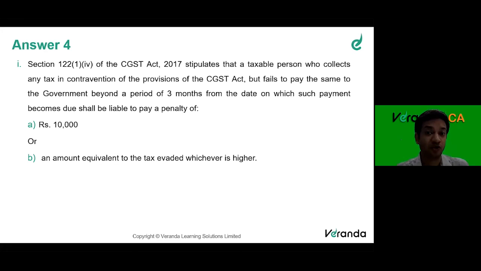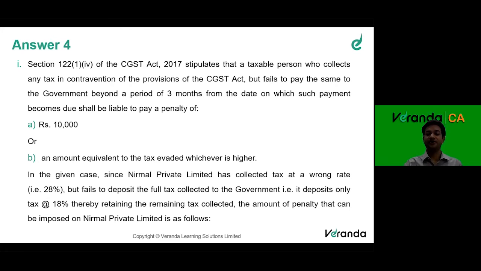Section 122 always talks about a penalty equal to the tax amount. The tax amount evaded is the 10% difference: 28 he collected, 18 he paid. The difference of 10% is the tax amount being evaded. So that amount or 10,000, whichever is higher.